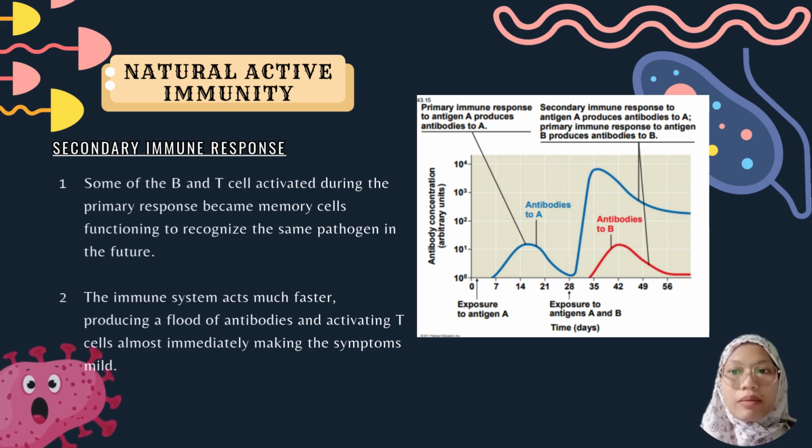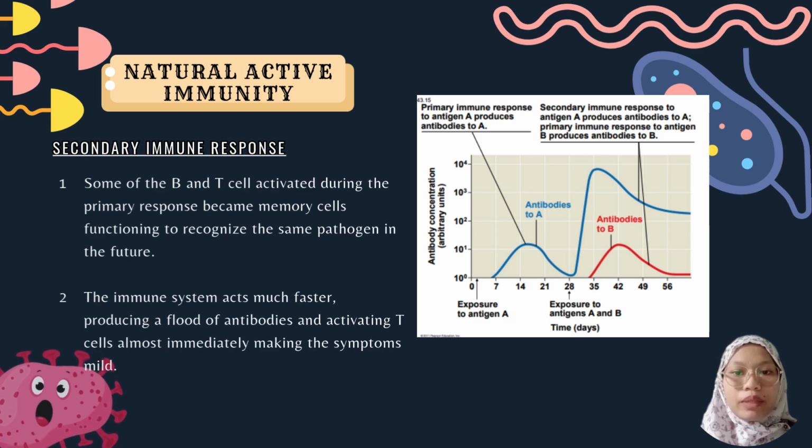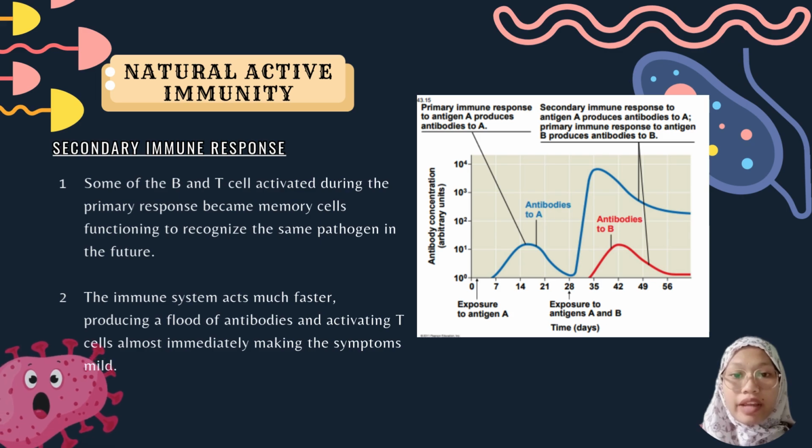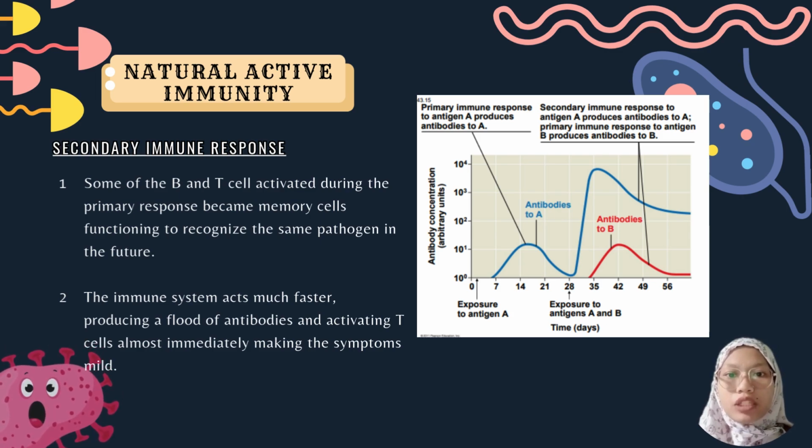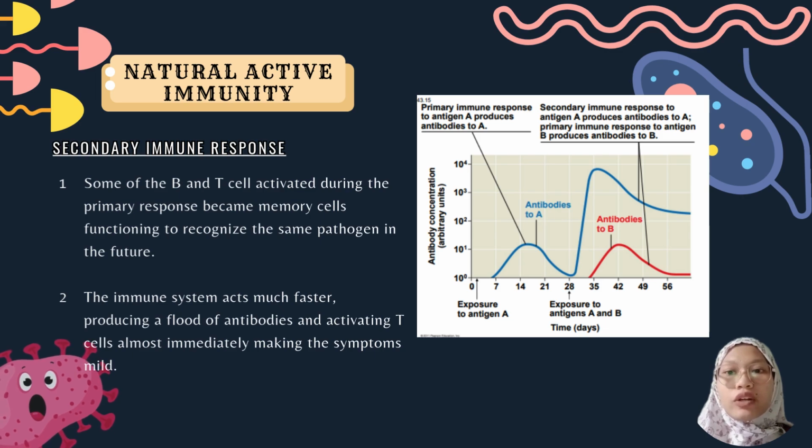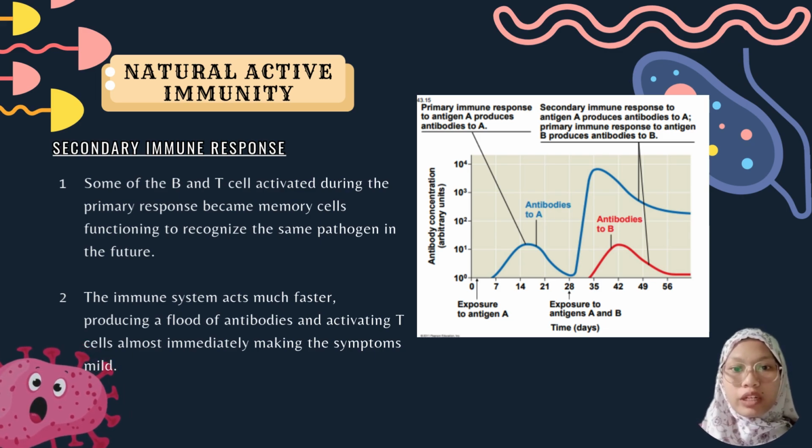Now, as you can see in the graph, on day 35 the body is exposed to antigen A again, but this time, things are different. Memory cells from the first exposure remember antigen A. They react quickly, producing antibodies at a much faster rate. The response is not only faster, but also much stronger compared to before.